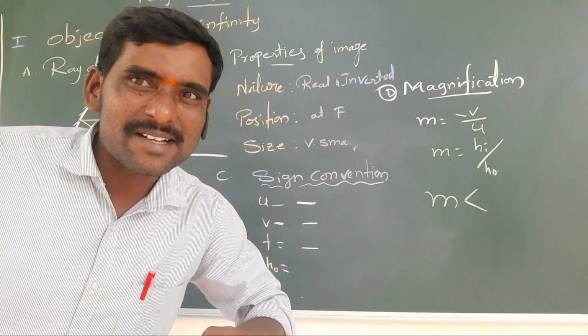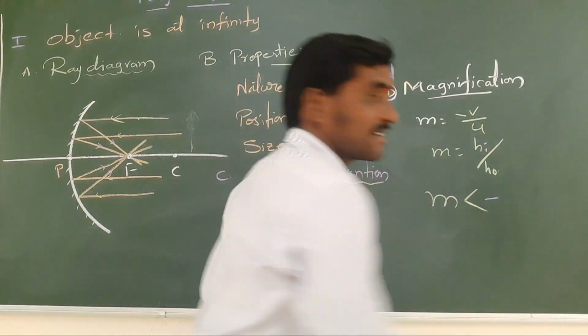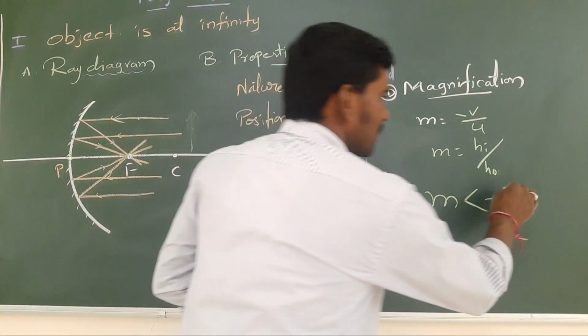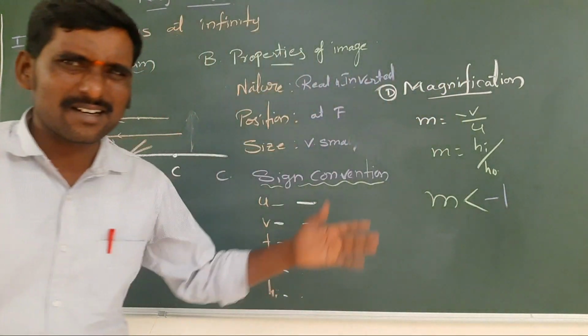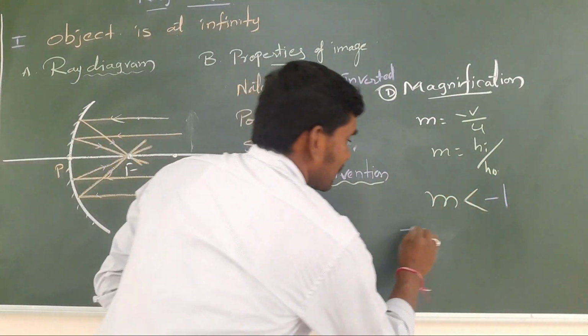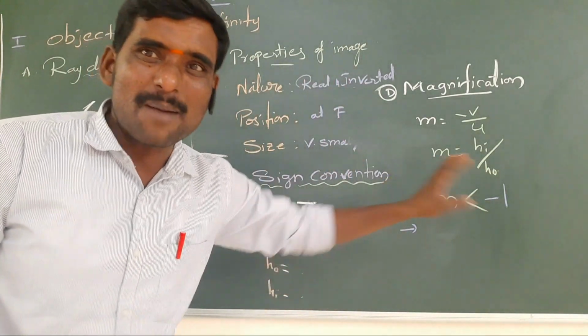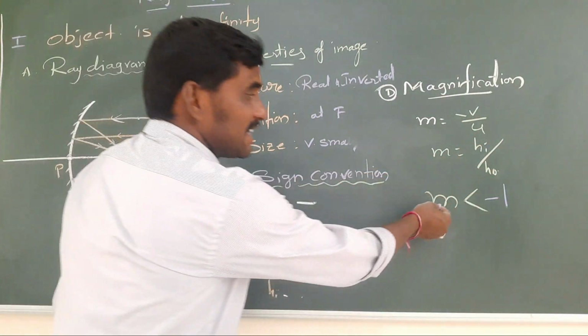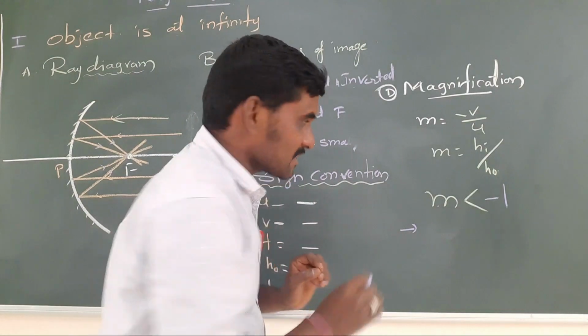If it is a real image, we should take minus. If it is a virtual image, take plus. Now it is 1. Why am I taking 1? Because M less than minus 1 — in CBSE they asked us to comment on this one. We can write a comment. M less than minus 1 means